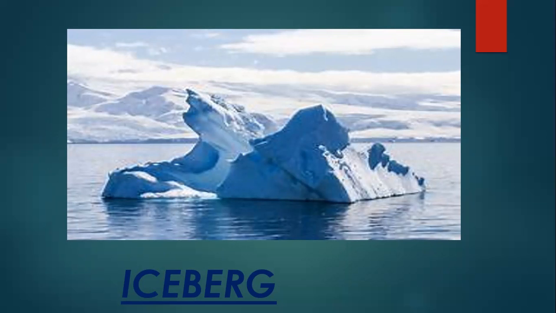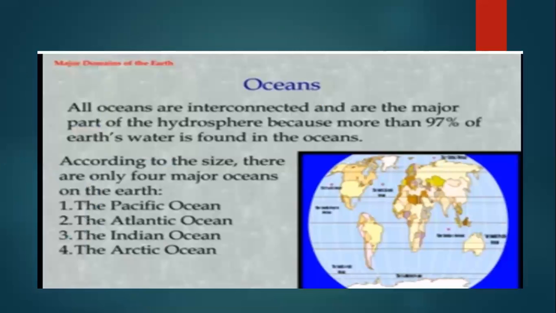Now our next topic in the chapter is ocean. Now we'll study about the oceans. Students, oceans are interconnected and are a major part of the hydrosphere. As I told you, 97.2% of earth's water is found in the oceans.